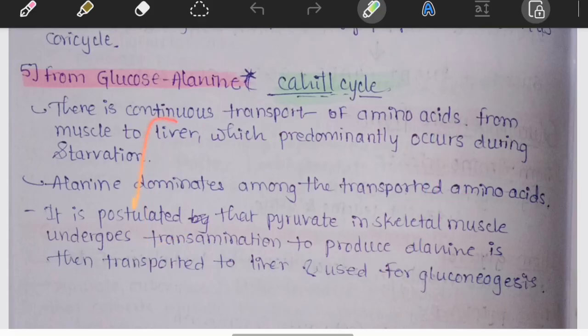Cori cycle occurs due to anaerobic exercise, and Cahill cycle due to prolonged starvation. Cori cycle removes lactate and Cahill cycle removes the amino nitrogen, and both occur in muscle and liver.